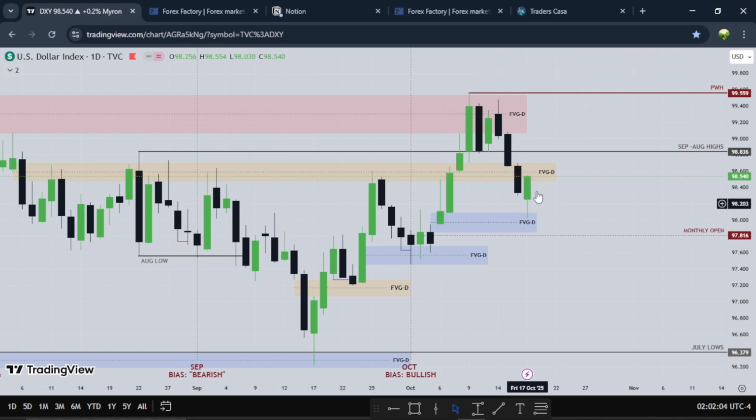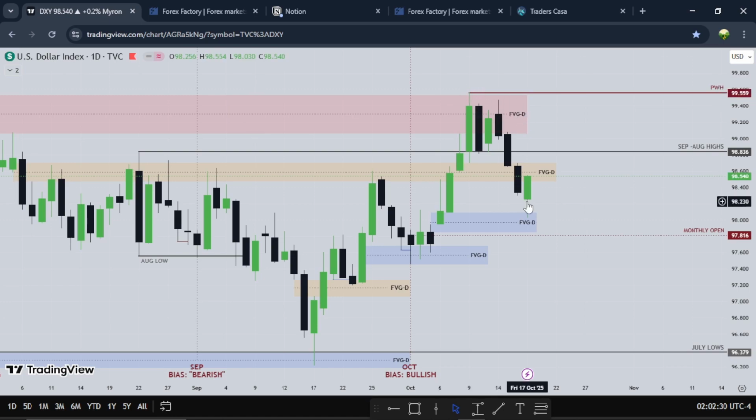Now for the new week that we're headed into, you can see there's a fair value gap right here. I want to see if this fair value gap will hold, or if we use it as support to go higher. Then we aim for these equal highs and the previous week high. Once Monday kicks off, this high will be the previous week high, and this Friday candle's low will be the previous week low. So for the new week, I'm still expecting higher prices on the dollar. I think these equal highs are too clean.